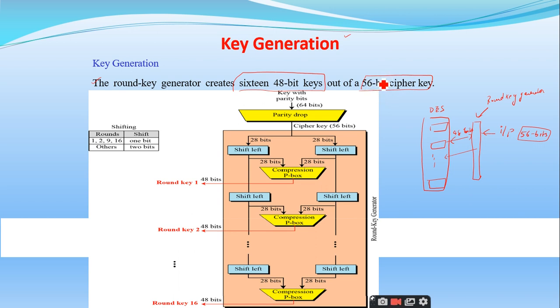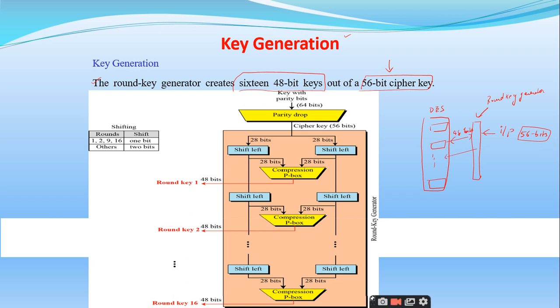Listen, see the strength of this key generator. It is taking only one 56-bit cipher key, but it is able to generate 16 different 48-bit keys from the same 56-bit cipher key. So this also plays a very important role in the DES algorithm. Key generation is also very important, right?